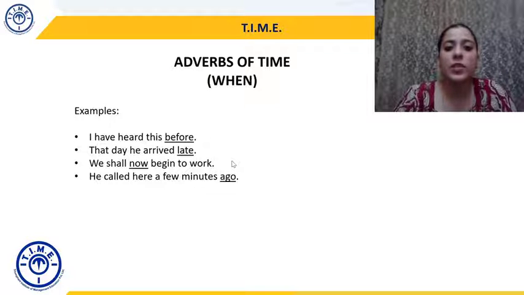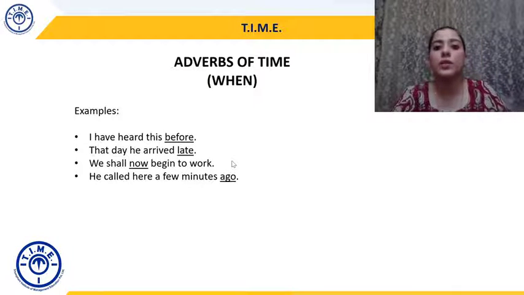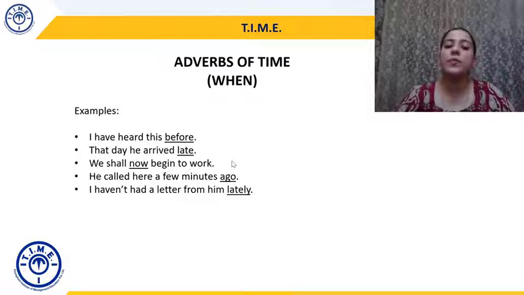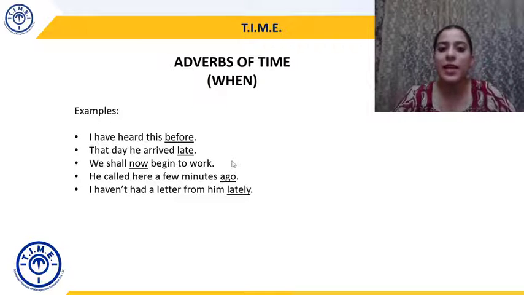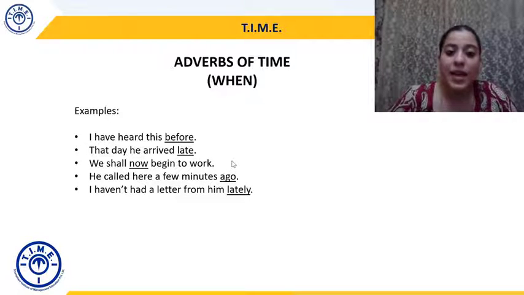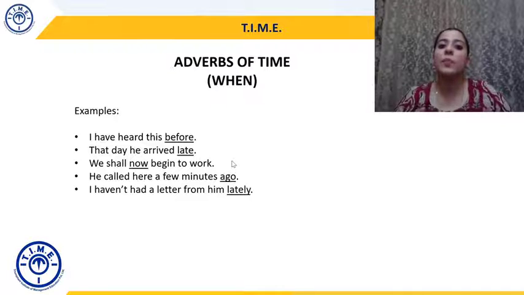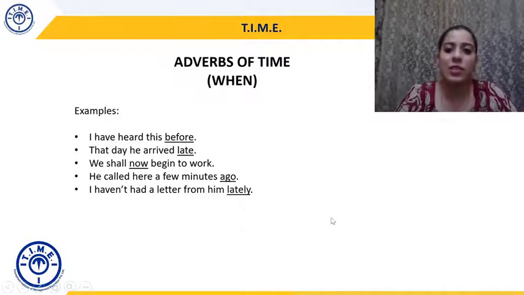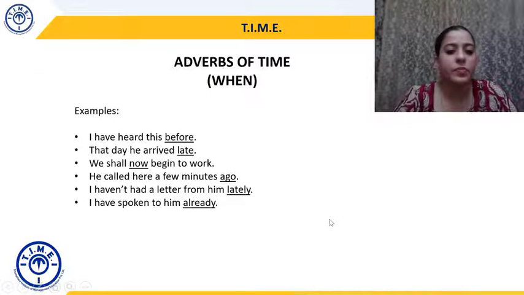He called here a few minutes ago. When did he call? A few minutes ago. So ago is an adverb of time. I haven't had a letter from him lately. So बहुत समय से उसने मुझे letter नहीं लिखा and I haven't had a letter from him lately. So lately again becomes an adverb of time. So late is an adverb. Lately is also an adverb of time.